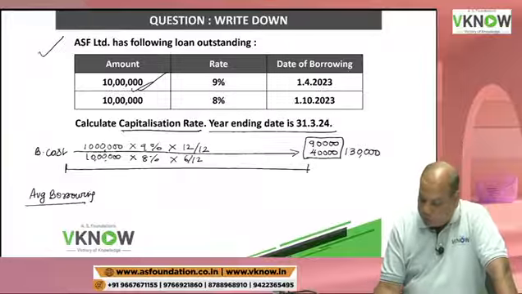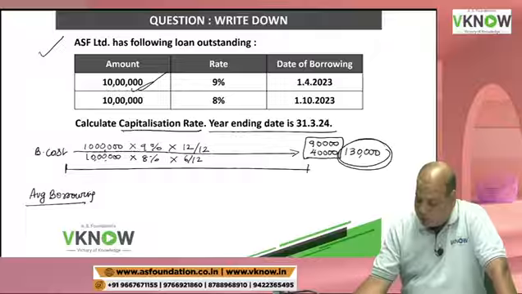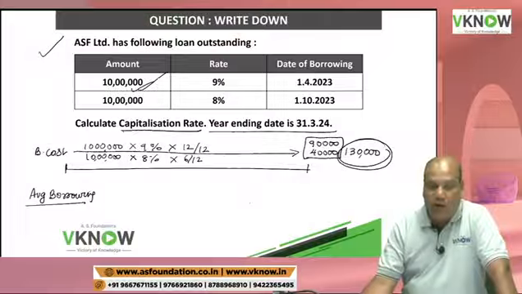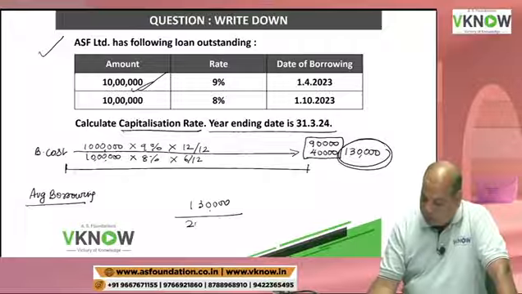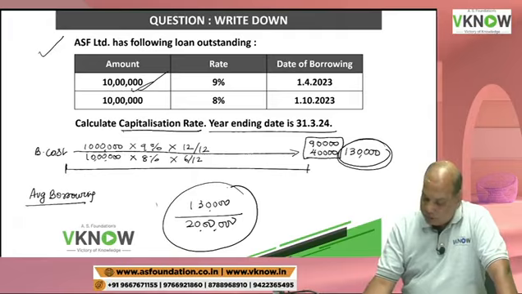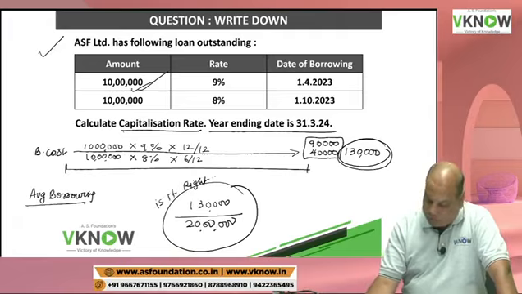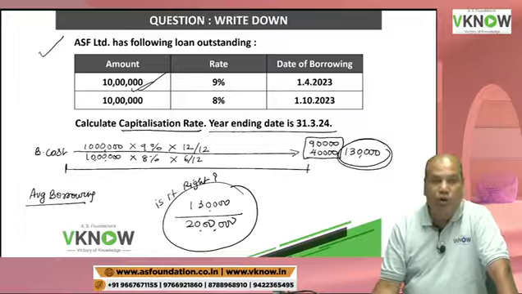But should I divide this 1,30,000 by total 20 lakh? Will this be right or wrong? If I take total borrowing cost divided by total borrowing, will this be right?